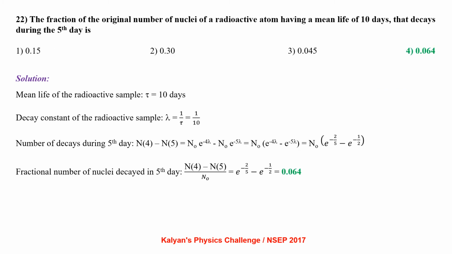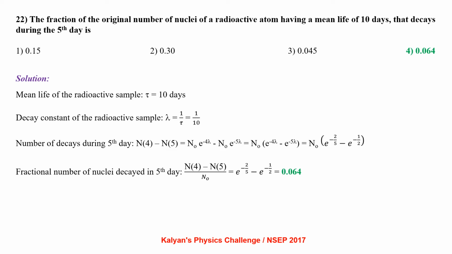The fraction of the original number of nuclei of a radioactive atom having a mean life of 10 days that decays during the 5th day is? Mean life of the radioactive sample tau equals 10 days, decay constant of the radioactive sample lambda equals 1 by tau, that is 1 by 10. Number of decays during the 5th day is number of atoms on day 4 minus number of atoms on day 5, that is N0 e power minus 4 lambda minus N0 e power minus 5 lambda, which is N0 times e power minus 2 by 5 minus e power minus 1 by 2.